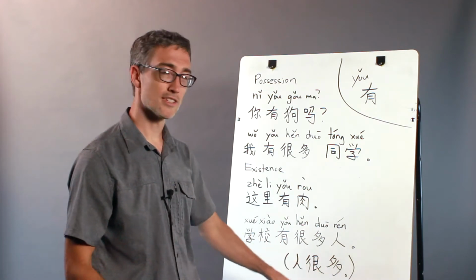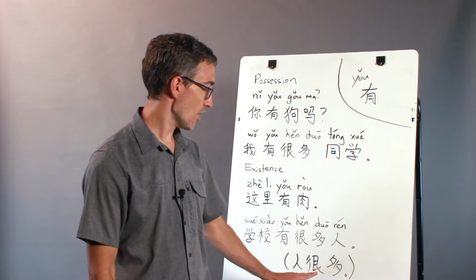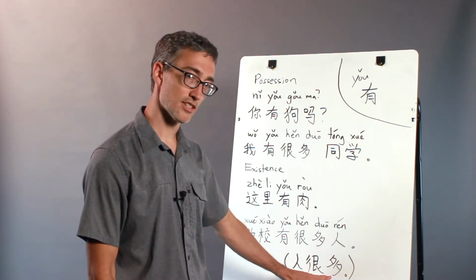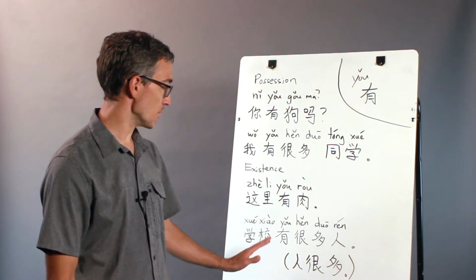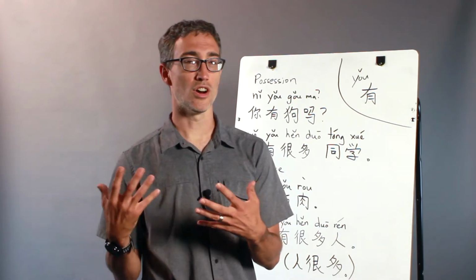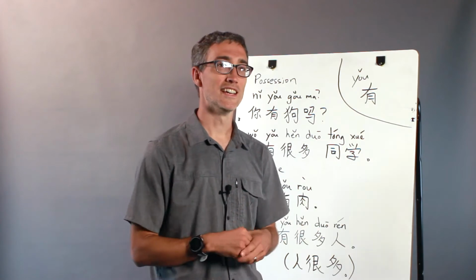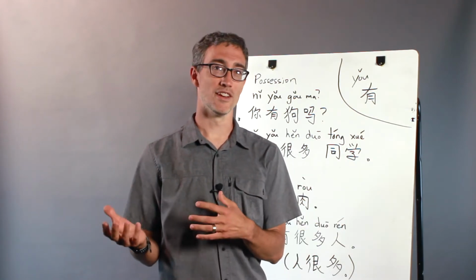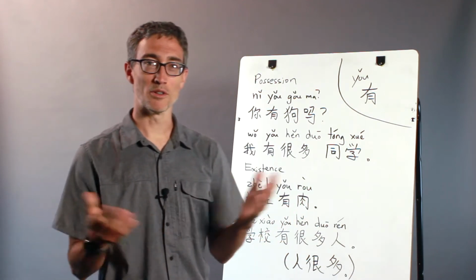人很多. This is a little bit more advanced for advanced students. 人很多 means people are very many. So there's no are, there's no 是 verb because this is an adjective. It's a predicate adjective. 人很多 means people are many. So actually in Chinese, when you're trying to express like, whoa, there's so many of this or whatever, it's probably more common to say this thing are many rather than there are many of this thing. There's many of them. I don't know if that makes sense, but hopefully that's helpful.